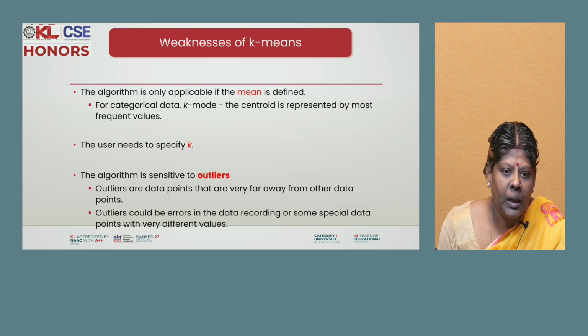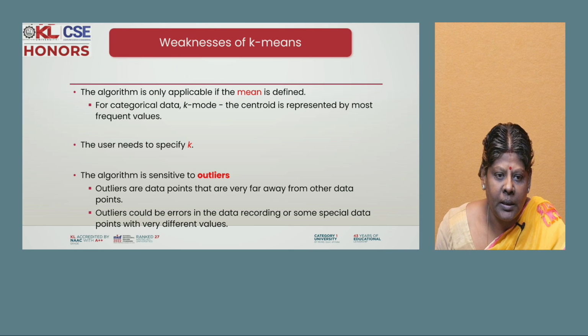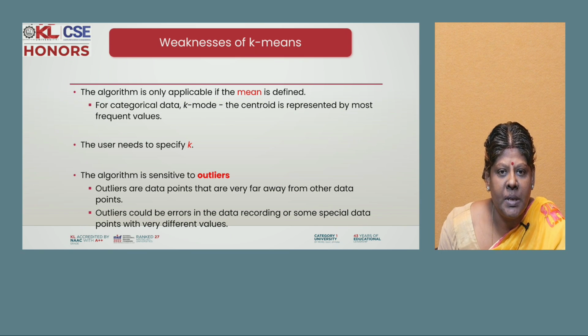Another disadvantage of the K-means clustering algorithm is that it is sensitive to outliers, which are hard to handle. Outliers are data points that are very far away from the other data points. They come from errors in data recording or special data points with very different values. This is a disadvantage of the K-means clustering algorithm.